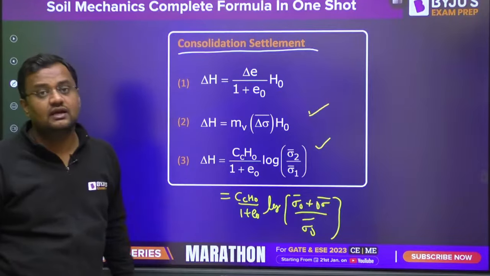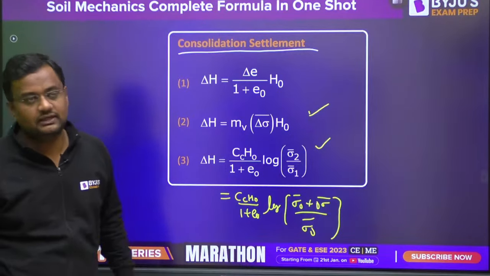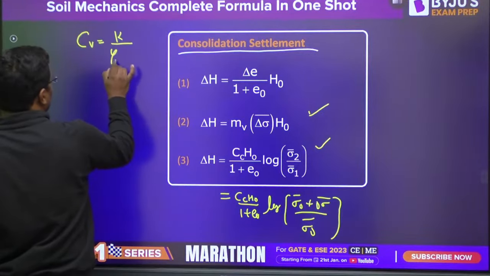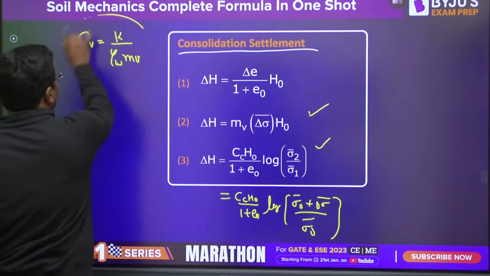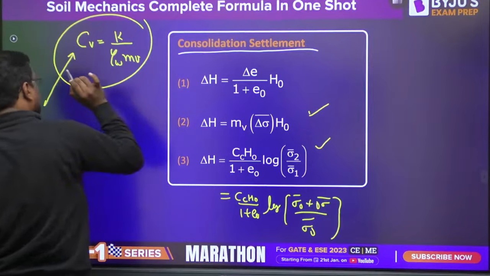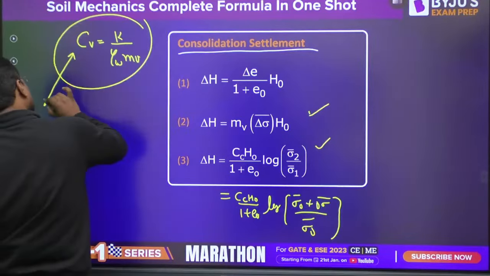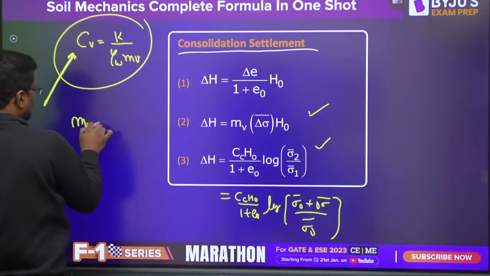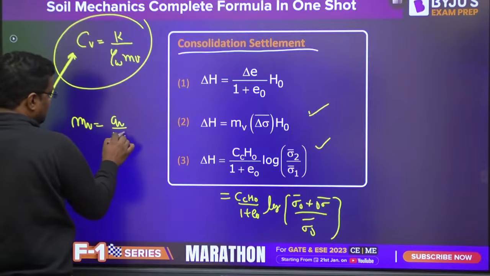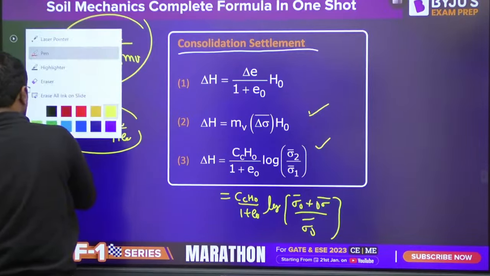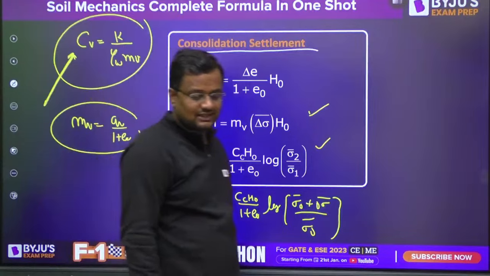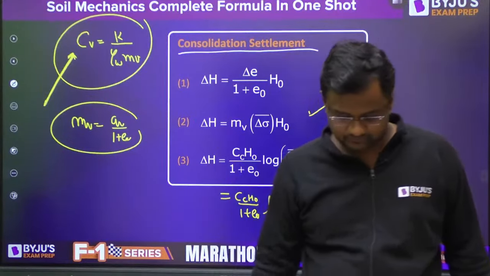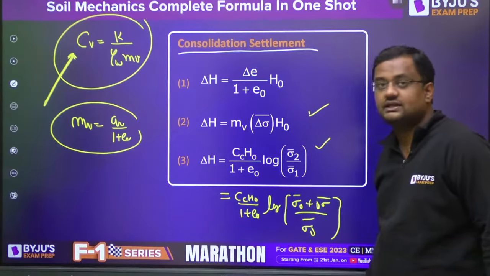What is mv? mv is the coefficient of volume compressibility. And if I am correct, cv is equal to k upon gamma w into mv. cv is the coefficient of consolidation that depends on the type of soil. And mv is also av upon 1 plus e naught. Please check if it is correct or not. I am not very sure with memory. Please check, is it correct?